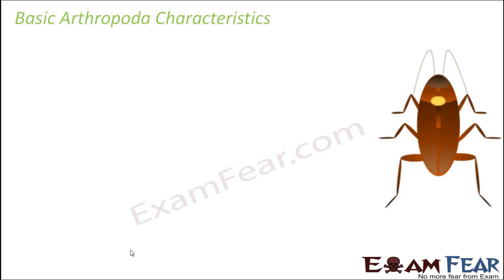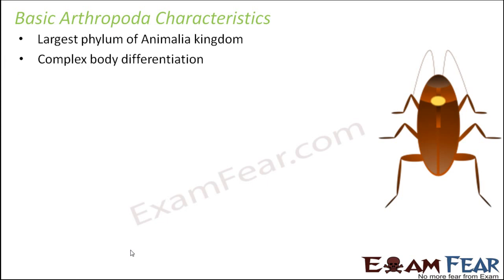So now, as it belongs to the phylum Arthropoda, let us quickly have a look at the basic Arthropoda characteristics. What are the basic things which any organism belonging to Arthropoda has? It is the largest phylum of Animalia kingdom, okay? So that's something nice. In this phylum, you have so many varieties of insects that it becomes the largest phylum. Complex body differentiation. It is not like mollusca or platyhelminths, that very simple and not much complexity, not much organ differentiation. It is not like that. Here also we have specific organ